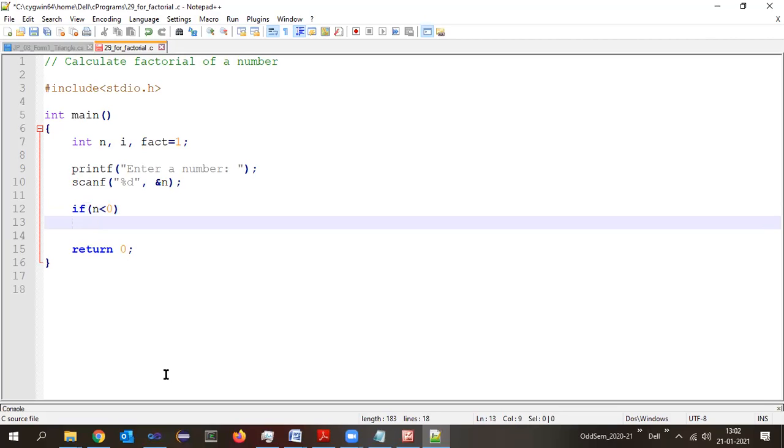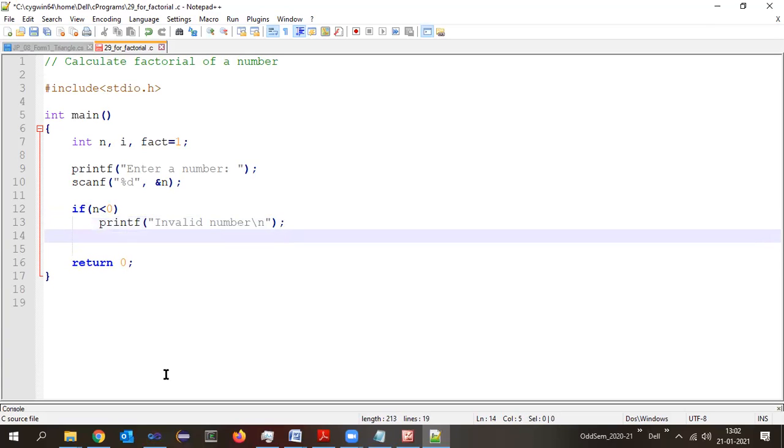If this is true, then definitely the number is negative. So print a statement here. Printf invalid number. Understood this part? If the given number is negative, how will the program come to know? If that number n is less than 0, then it is a negative number.